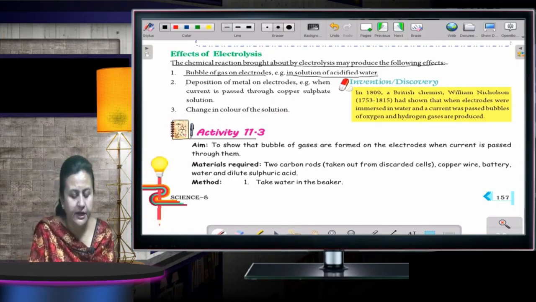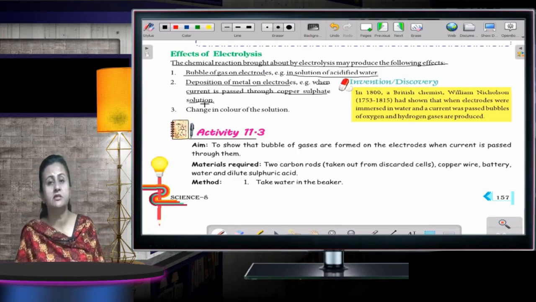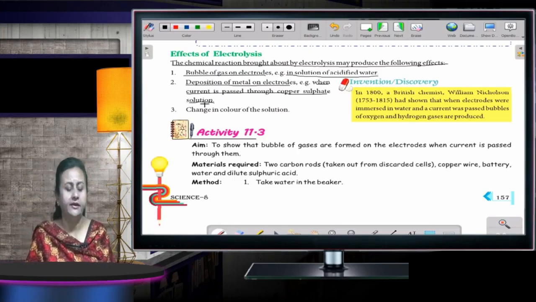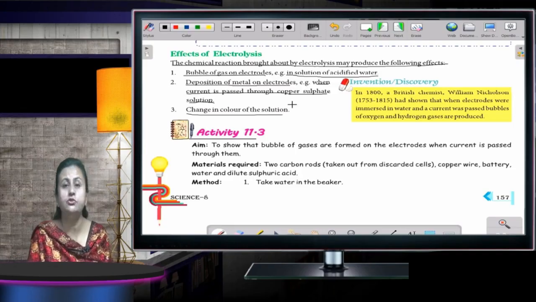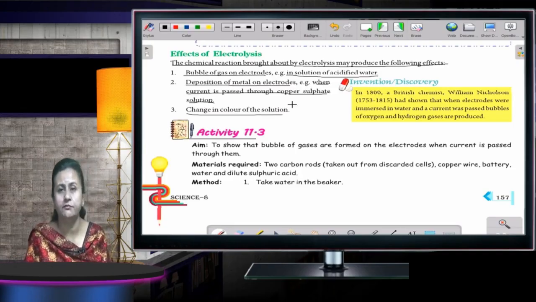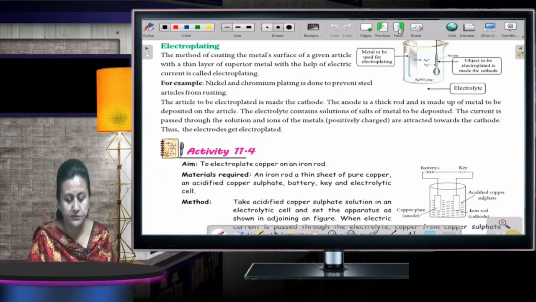Then, deposition of metal on electrodes, that is, when current is passed in copper sulfate solution. When you are using copper sulfate, you will find that the metal has been deposited on the electrodes. Then, change in color of the solution. The color of the solution will also change.